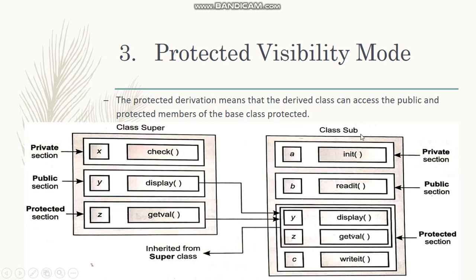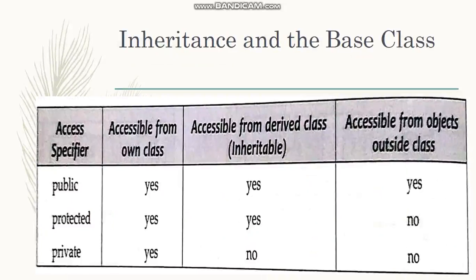It is derived into the subclass, but as you can see over here, both the public and protected member functions are stored in the protected section of the subclass. So this is the protected visibility mode. When you write protected superclass beside the subclass written over here, it will bring its public and protected member functions into the protected section.